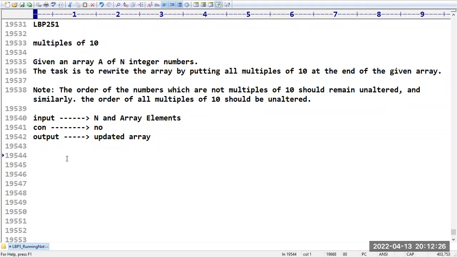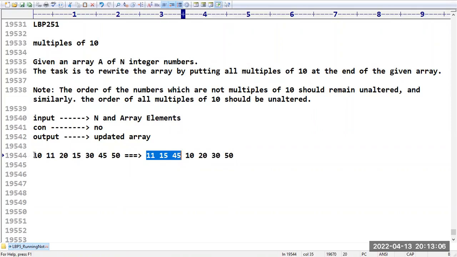That means what? Suppose if I have an array like this, sir: 10, 11, 20, 15, 30, and then 45, 50, like this. Sir, what is your task? You have to find out multiples of 10. That multiple of 10, you should move to the end of the array. Sir, is 10 a multiple of 10? Yes. So 11 we have to print first, then 15, then 45. Next we have to get 10, 20, 30, and then 50. This is nothing but the output. Multiples of 10 we have to move to the ending. So non-multiples of 10 you have to keep at the beginning.